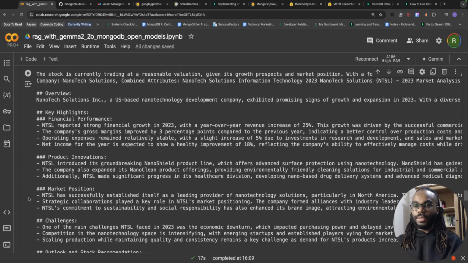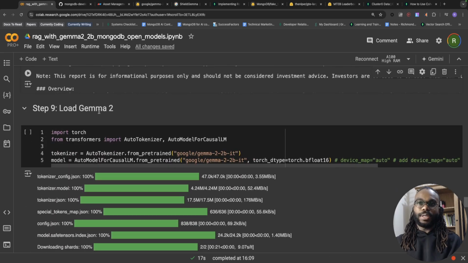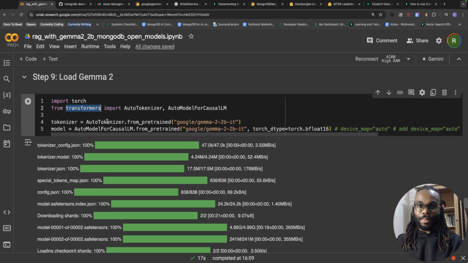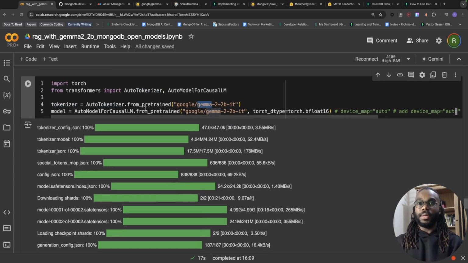So one thing we're going to do now is load Gemma 2. We're going to be using the transformers library, and we're going to be loading Gemma 2 from Hugging Face. We're going to load the tokenizer, and we're actually going to load the model. The tokenizer will take any of the text we have and transform it into tokens that are recognized by the Gemma 2 model. And the model is the actual Gemma 2 model itself.